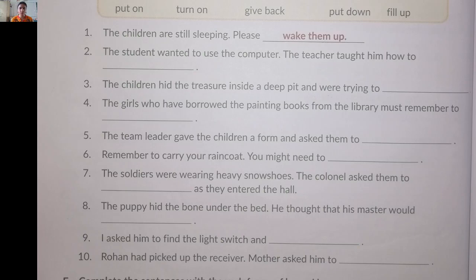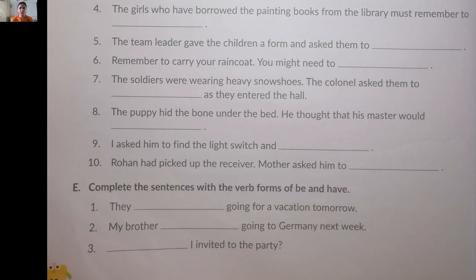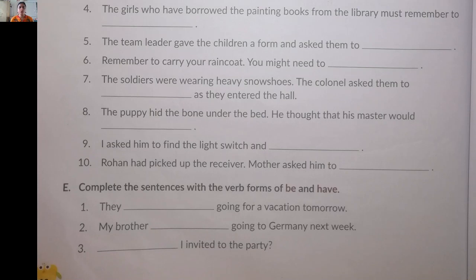Now come to the E part. Complete the sentences with the verb forms of be and have. Here you will apply auxiliary or helping verbs. I have told you about auxiliary verbs and helping verbs: is, are, am, was, were, has, have, had. These are called auxiliary verbs. Okay, now the first: they, it's plural, belongs to the plurals. So a plural verb will come here.